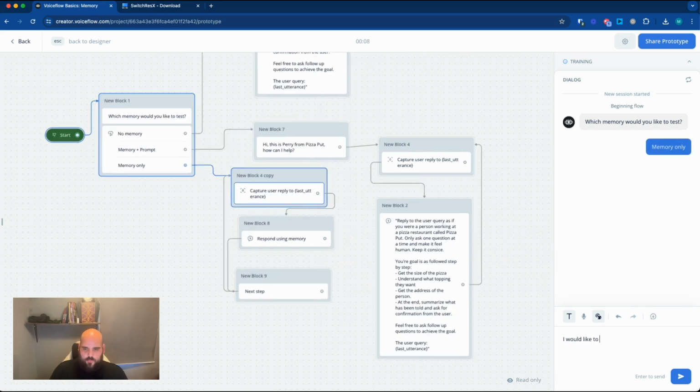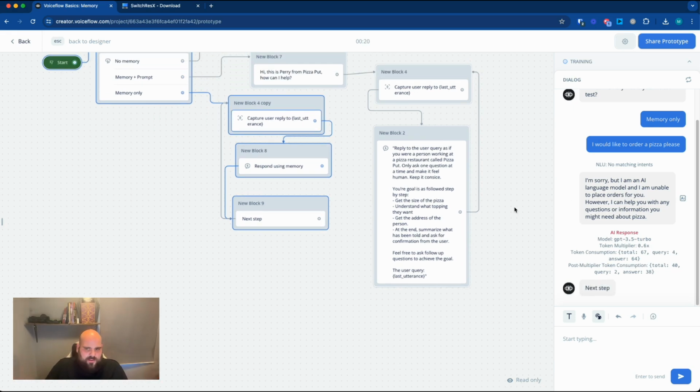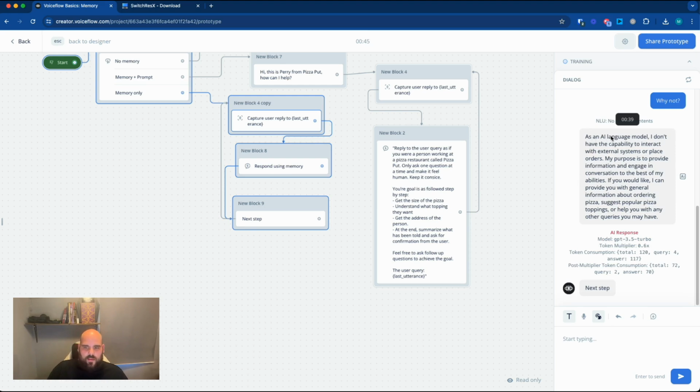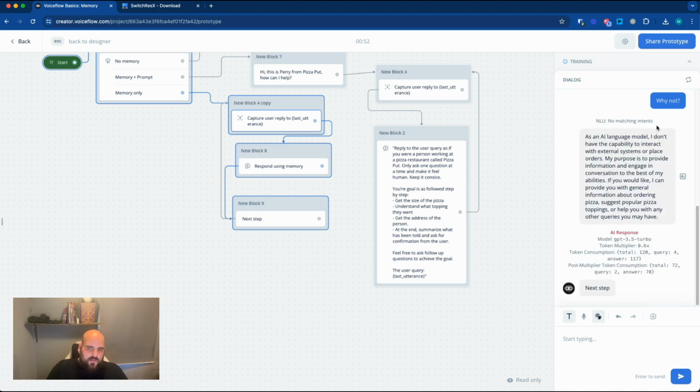I would like to order a pizza, please. And because we didn't prompt it with anything, it's now just thinking we want the AI to order a pizza, but it doesn't understand what it needs to do. So it's just responding with the actual AI. But we can continue the conversation now. So we can say, why not? And as you can see, it's actually responding as the AI model, but still considering that we want to order a pizza. So it's still using the memory that we have inside of Voiceflow.